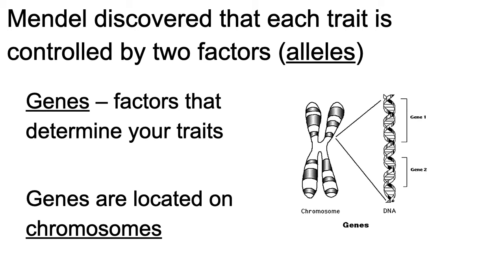Now, Mendel discovered that each trait was controlled by two factors, so this goes back to that particle theory, but he went a little bit further and actually knew that genes were located on chromosomes, and there are different forms of genes that are known as alleles. So alleles are, again, different forms of genes.